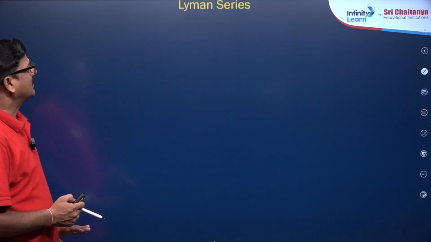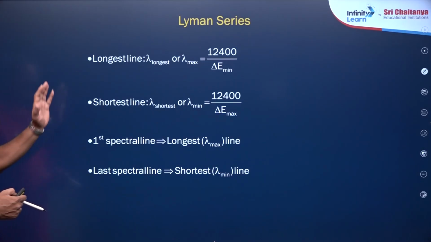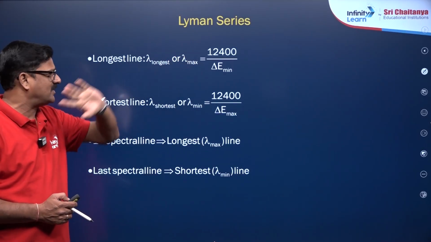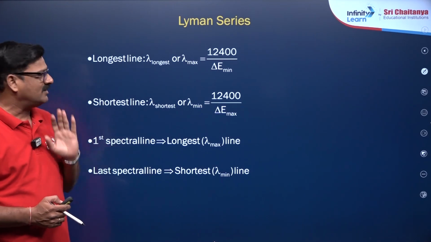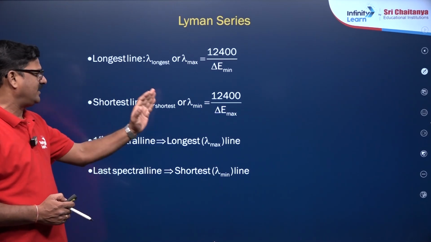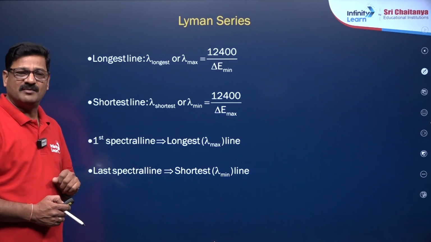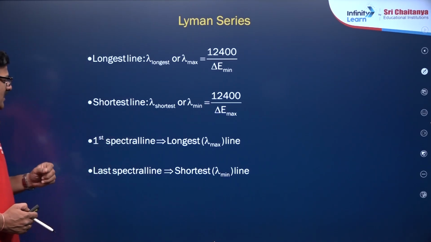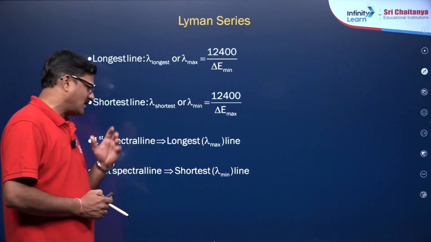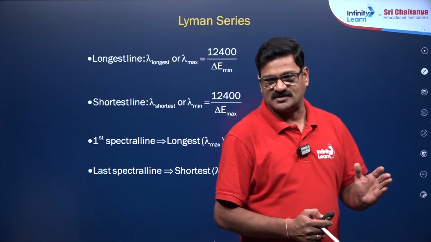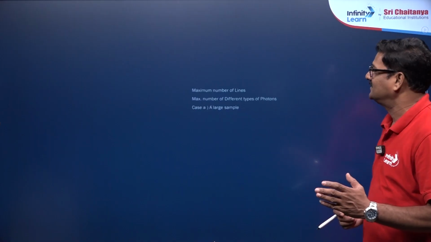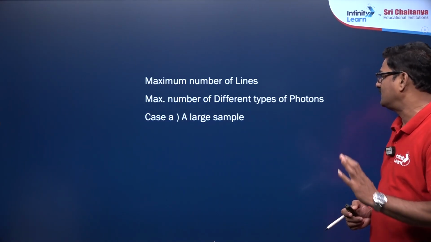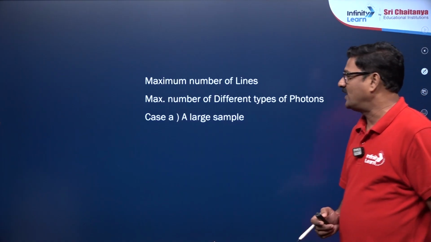And also you can see in the Lyman series, the longest line is lambda max, which is equal to 12400 upon energy minimum, and the shortest line is lambda minimum, which is equal to 12400 upon delta E maximum. The first spectral line has the longest wavelength, and the last spectral line has the shortest wavelength, which I already mentioned to you guys. And also the maximum number of spectral lines, that is different photons, can be observed by using the formula.